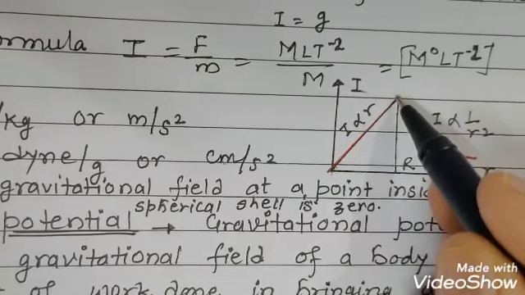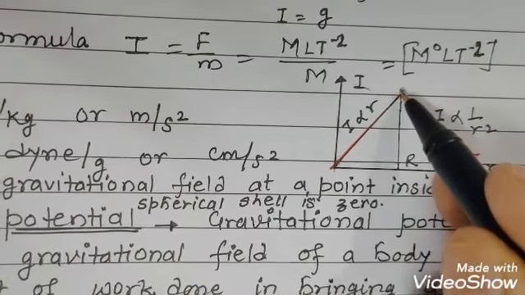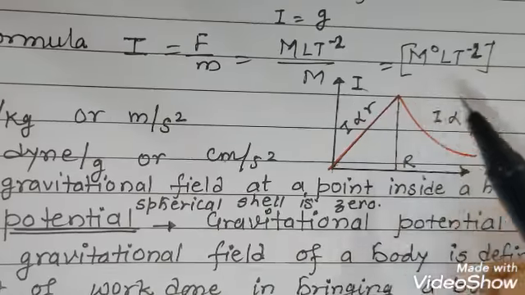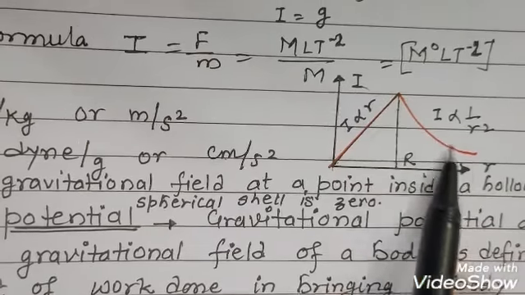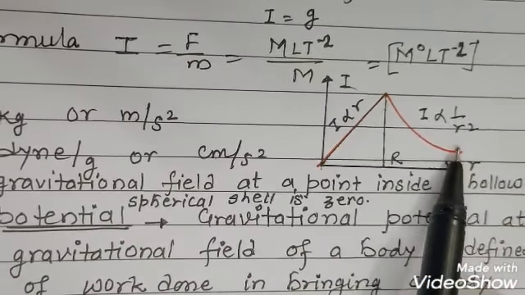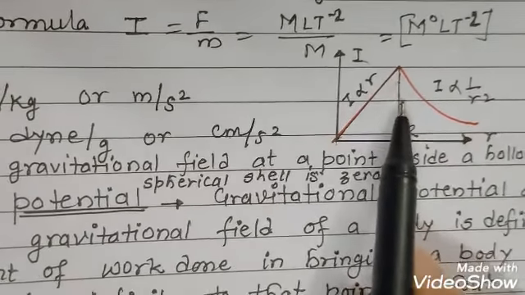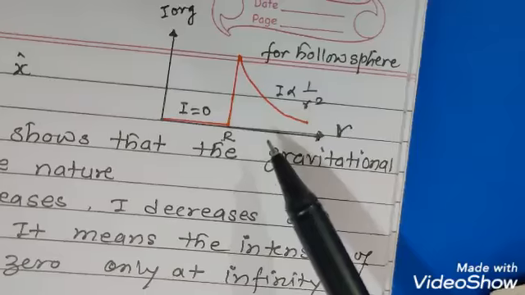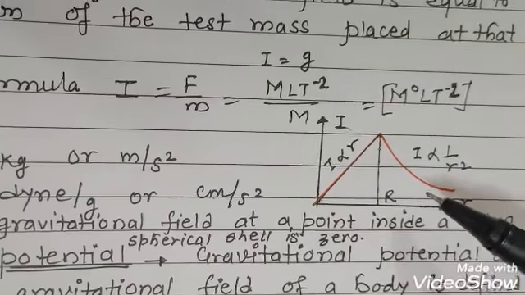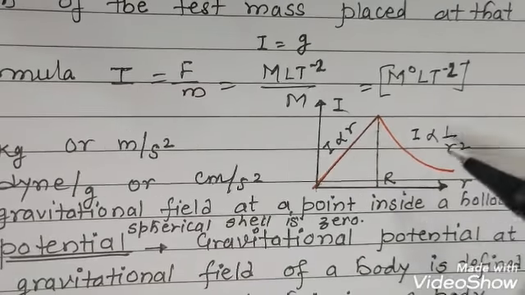Inside the sphere, from the center to the radius of the solid spherical body, the intensity will gradually increase, and it is directly proportional to r. But outside the solid sphere, the intensity will reduce, just as it reduces outside the spherical shell. So this can be given by this graph. This is for the hollow sphere, and this one is for the solid sphere. So this is the variation of the intensity in the spherical shell as well as the solid sphere.